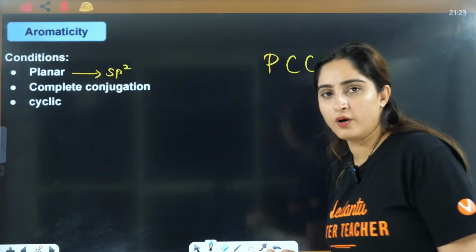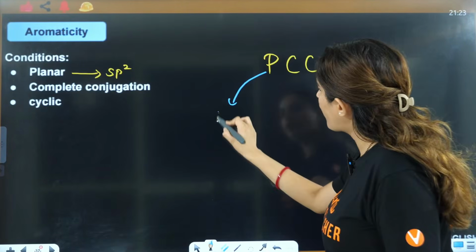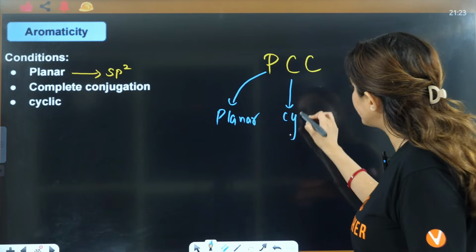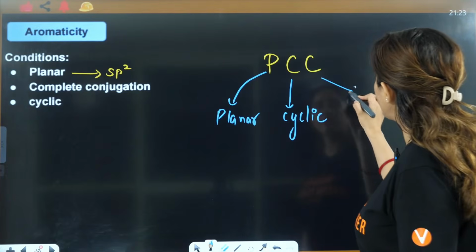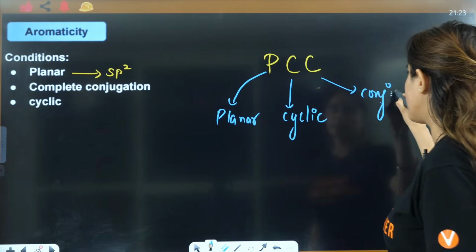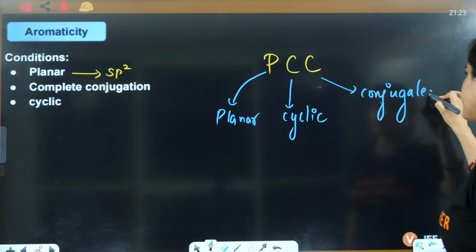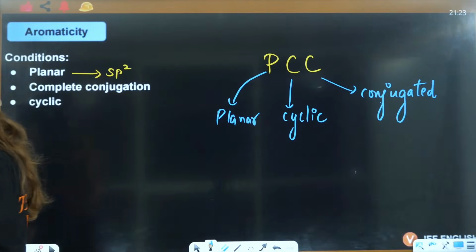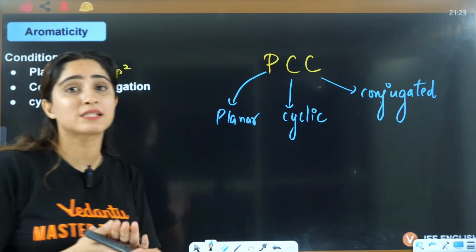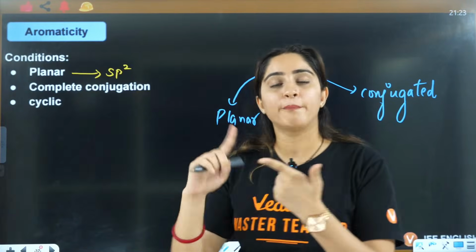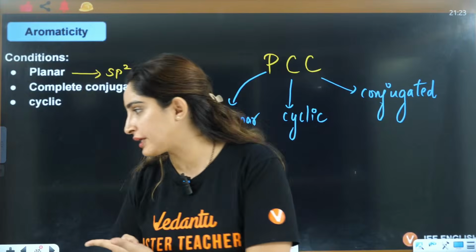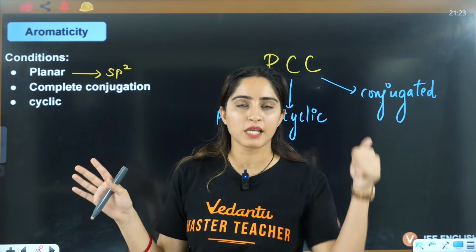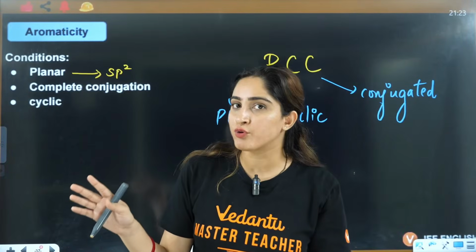Planar, cyclic, conjugated. So write it down and spam it in the chat box. PCC is what you have to check.